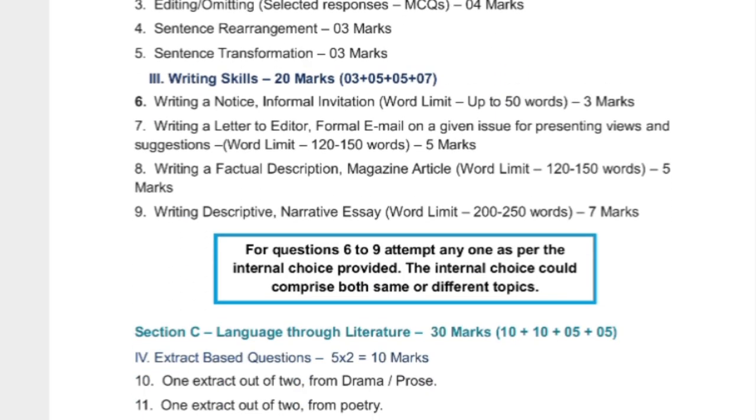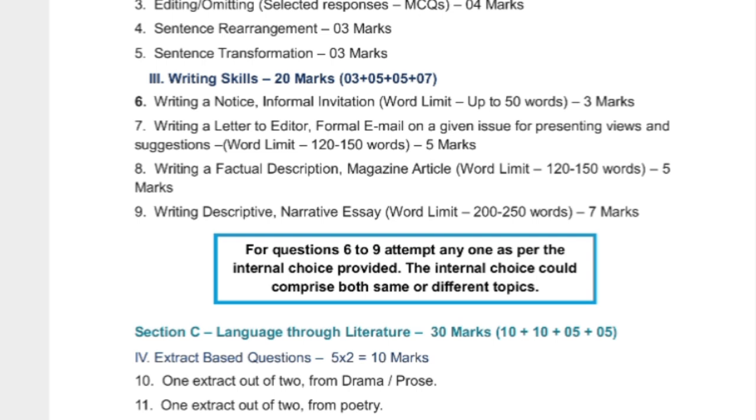Now the very important section is writing skill. It was only for 10 marks. Yes, in the old syllabus for ninth, writing skill was only for 10 marks. Now it is for 20 marks, and previously it was descriptive paragraph writing and diary writing, story writing was there, but now they have come up with new ideas, new writing skills, new topics.